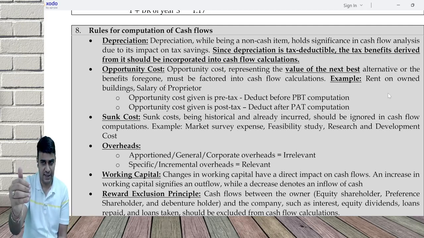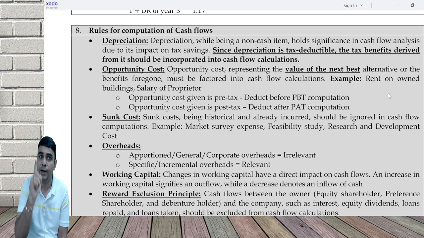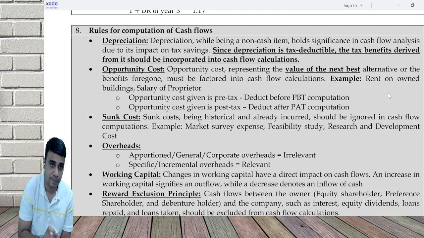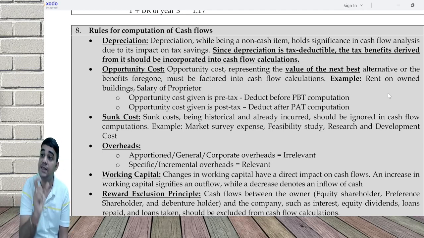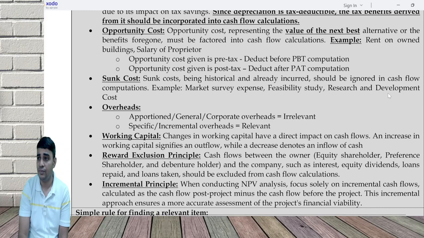Assume my agreement is that you give me a report, and based on that I will decide whether to do the project. If I do the project, I'll pay you 1 crore. But if I decide not to do the project, I'll pay you only 40 lakhs. Nobody would enter into such an agreement, because there would be a conflict, and he may end up giving a good report. In that case, 1 crore minus 40 lakh is relevant. Always, it's yes minus no. If you do the project, what happens? If you don't do the project, what happens? The difference is called relevant cost. The 40 lakhs is a sunk cost.